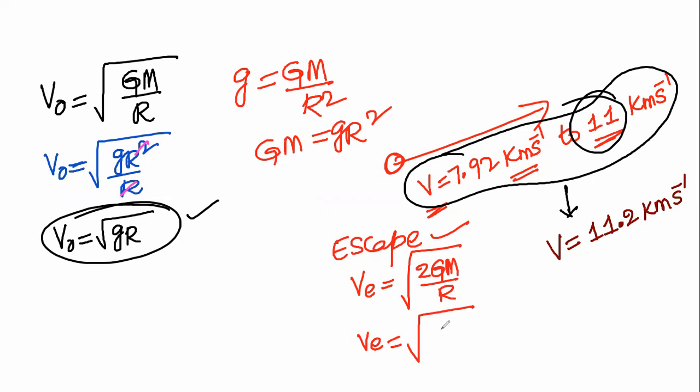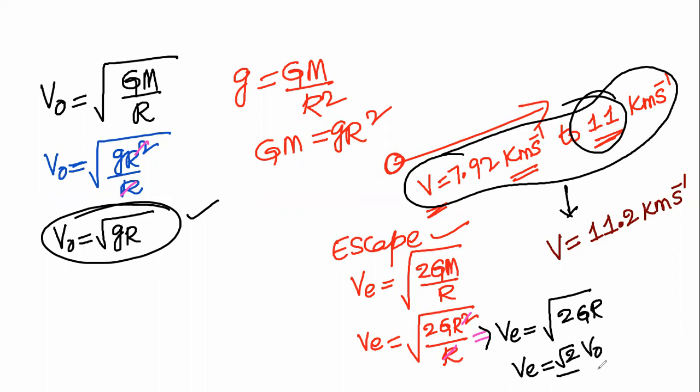Instead of GM, we write gR square. So 2gR square divided by R. Then one R gets cancelled. VE is equal to square root of 2gR, or VE is equal to square root of 2 into VO. This is a relation between the escape velocity and the orbital velocity.